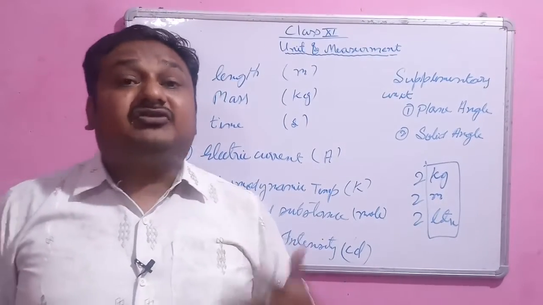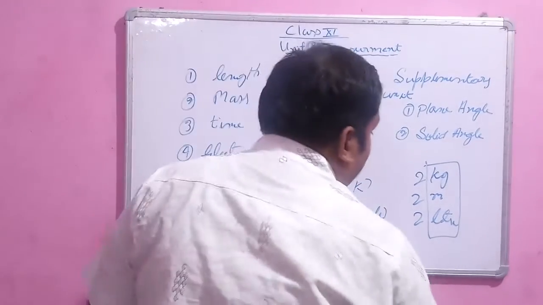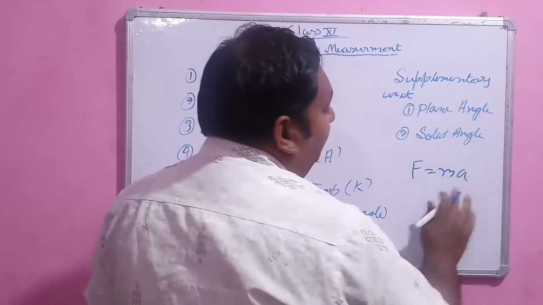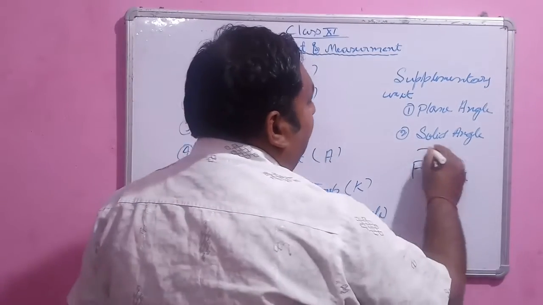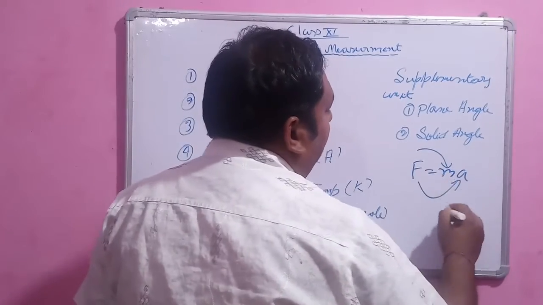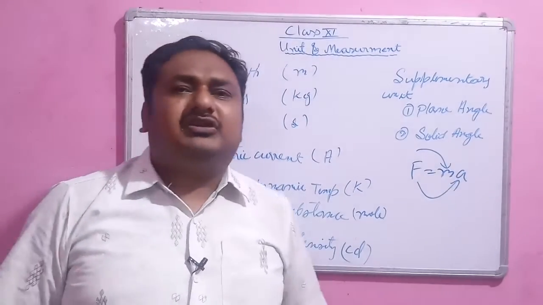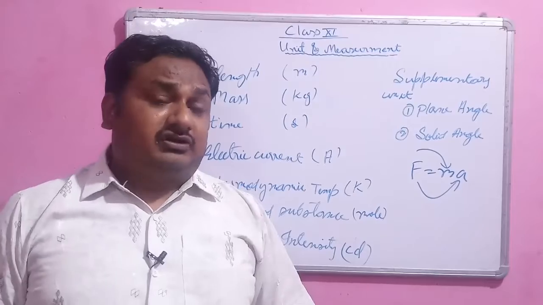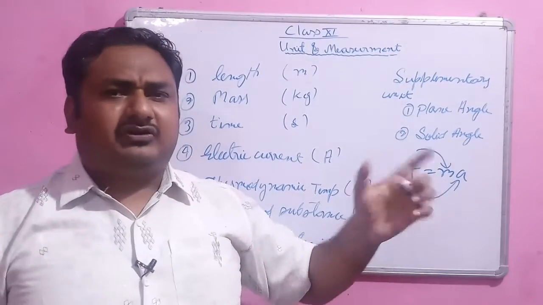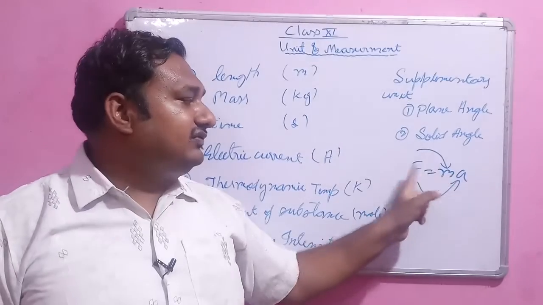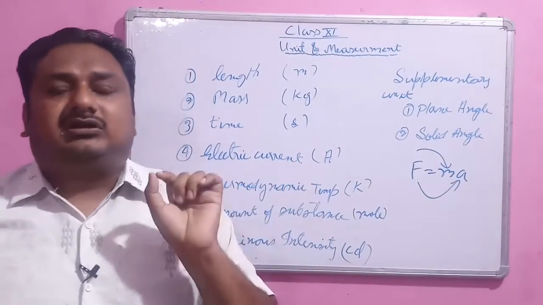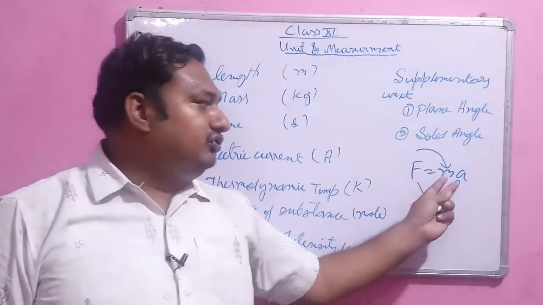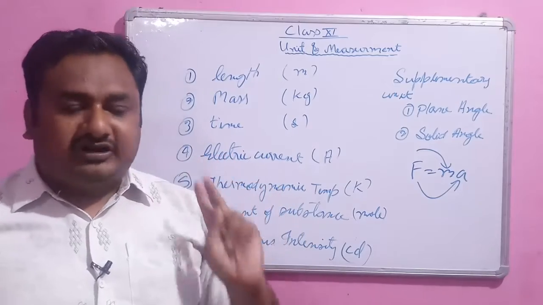Derived units are the combination of the different fundamental units. Suppose you measure force, so force can be written as mass into acceleration. Now here the force is dependent on 2 units, not necessarily fundamental. So derived units are the combination of the different fundamental units, or the combination of different units. Here the force depends on the mass, and the force depends on the acceleration. So the force is a derived unit which is dependent on the other units for its representation, and these 2 units need not be fundamental.